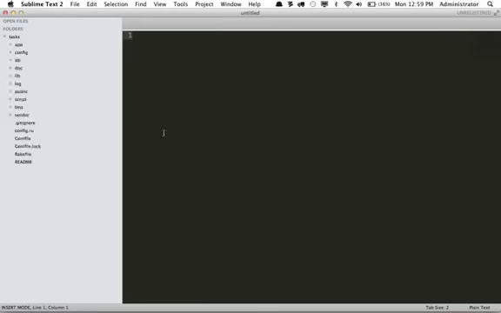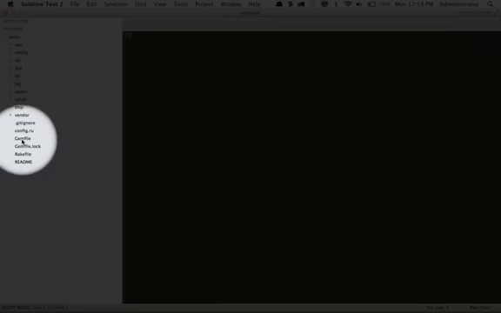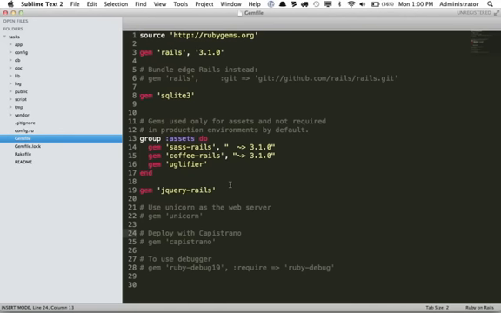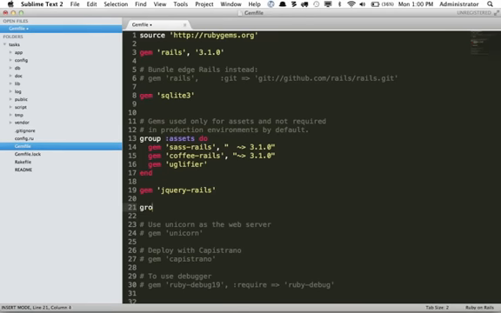Next, I'm going to cd into that tasks folder, and I'm going to open it within my code editor. Here we are. So if we open up the Gemfile, this is where we can specify any gems that are required for our Ruby on Rails project. So before we get started building our project, we need to get our spec ready to go. So we need to reference the gem, but only within development and testing. So we'll create a new group for test and development.